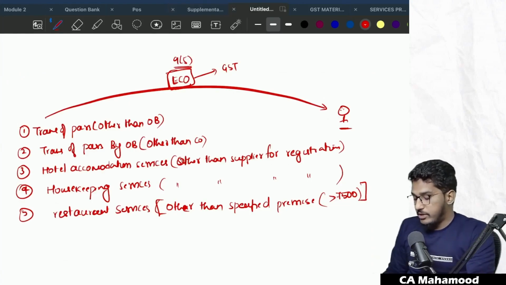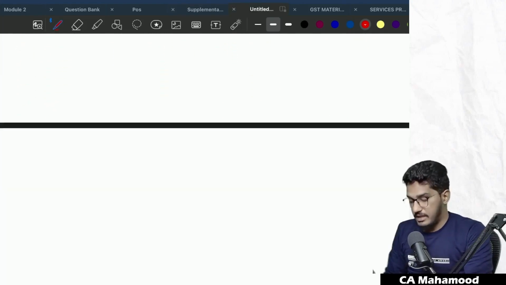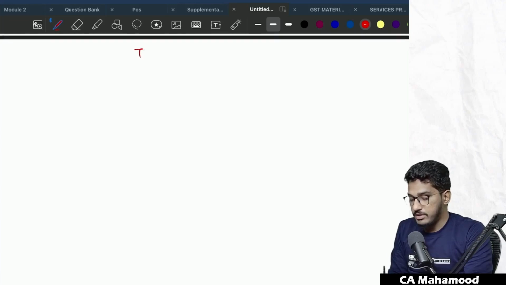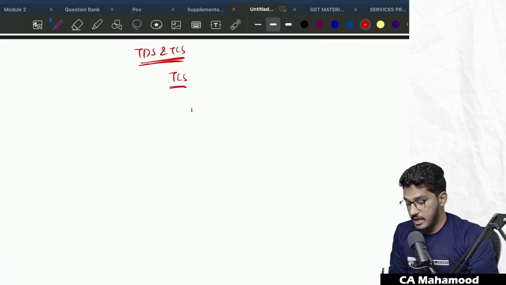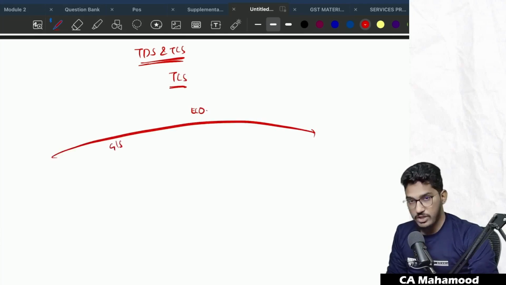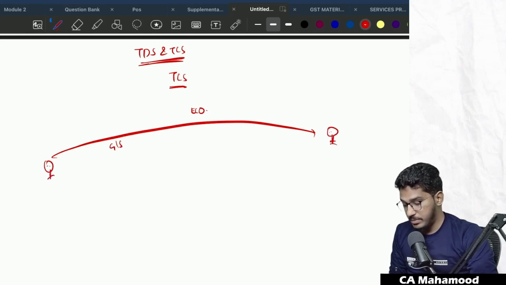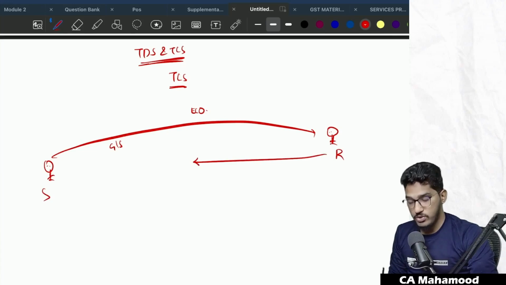So here I would like to explain one more thing which we have understood in the regular classes. We have understood the chapter TDS and TCS, and there we have specifically understood TCS. Sir, who is required to collect TCS? An e-commerce operator through whom the goods and services are getting supplied to the recipients. So there is a supplier who is supplying the goods or services through the e-commerce operator to the recipient, where the consideration is received by the e-commerce operator.